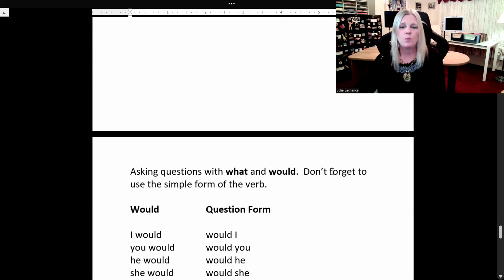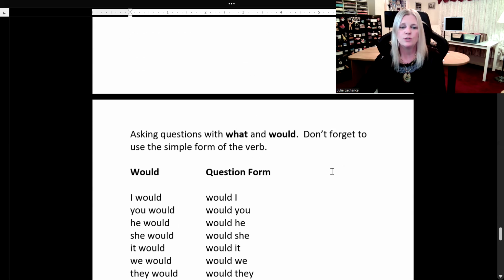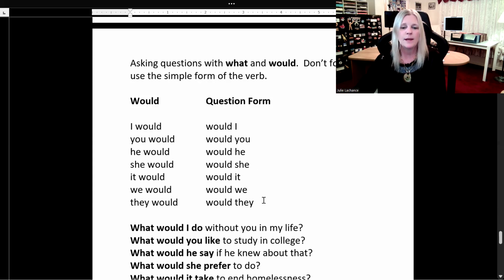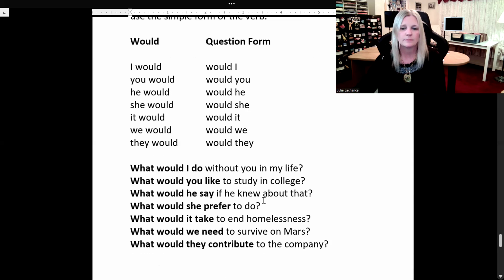Asking questions with what and would. Don't forget to use the simple form of the verb. I would, question form, turn it around. Would I? Would you? Would he, she, it? Would we? Would they?